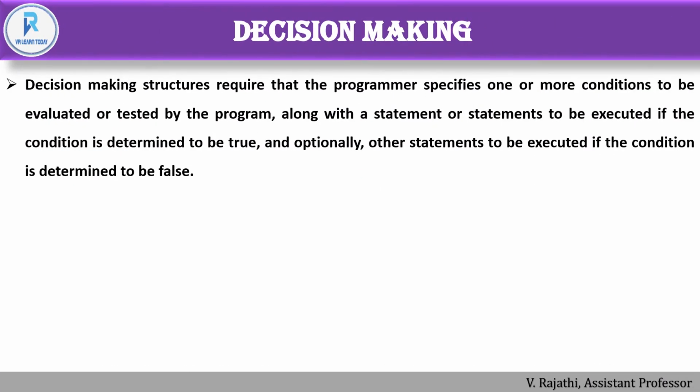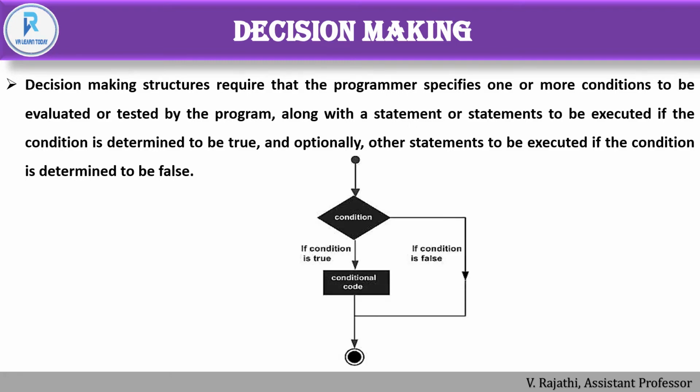And next, we have to know what decision making is. Decision making structure requires that the programmer specifies one or more conditions to be evaluated or tested by the program, along with a statement or statements to be executed if the condition is determined to be true, and optionally other statements to be executed if the condition is determined to be false. So this is the flow.